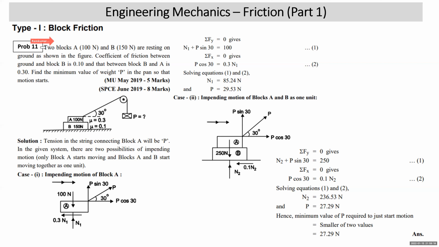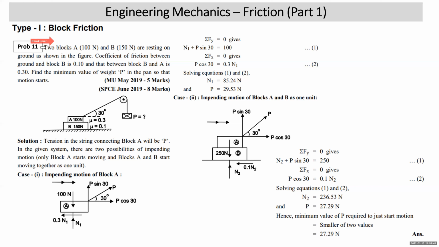He is asking you to find the value of P required to just start the motion. So first you should understand that the tension in the string connecting the 100 Newton block is P only. So it is as good as force P applied on block A at a 30-degree angle so as to start the motion. You have to find the minimum value of P required to start the motion.